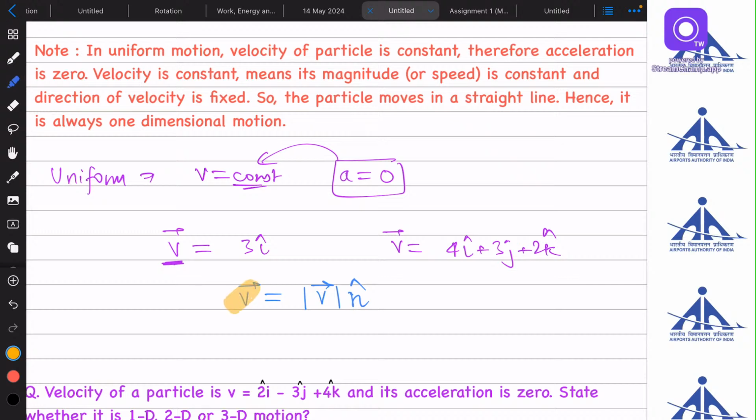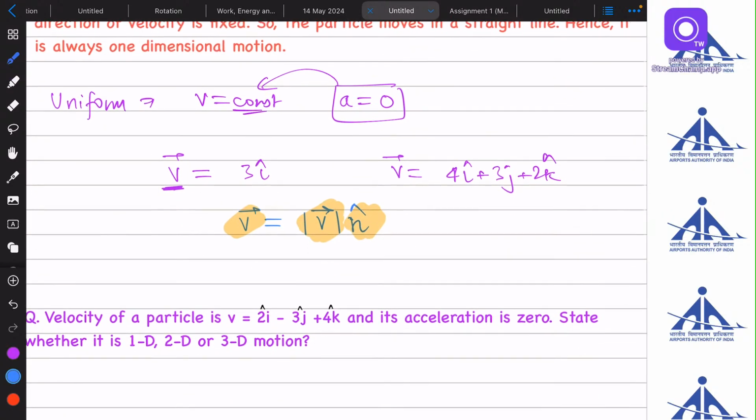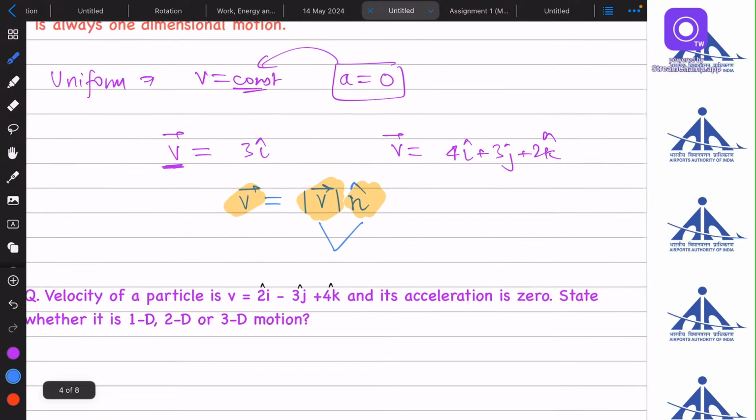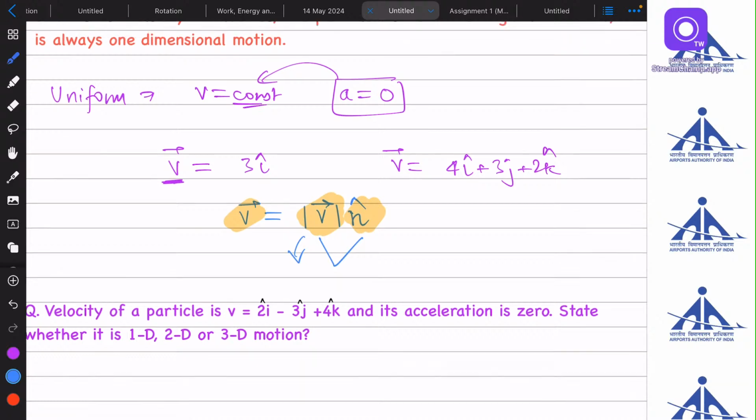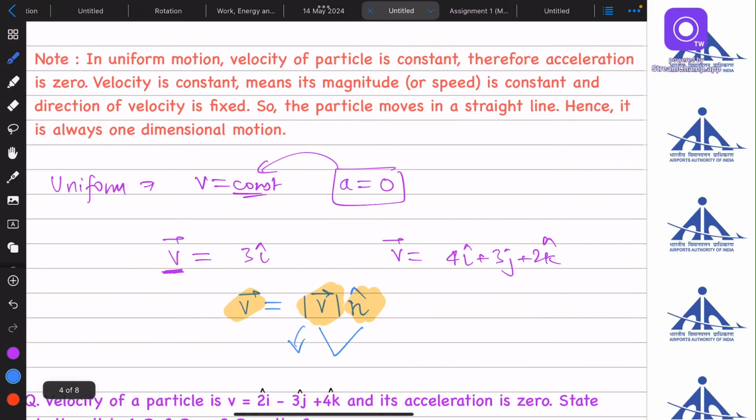So if velocity is constant, that means its magnitude must be constant and its direction will also be constant. So these two need to be constant at the same time. We cannot say that if only the magnitude is constant, then the velocity will be constant. No, that is wrong. Both of them must be constant for the velocity to be constant, because it is a vector quantity.